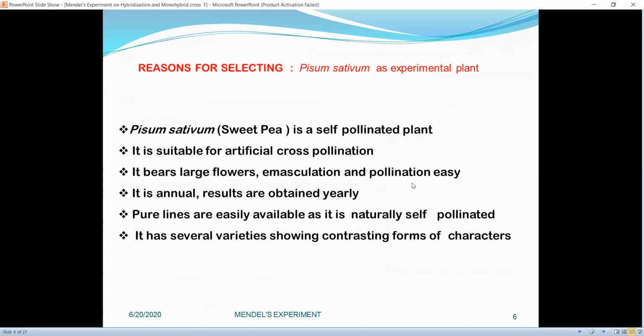Bears large flowers. Emasculation and cross-pollination are easy. It is annual, so the results are obtained yearly. Pure lines are easily available as it is naturally self-pollinated, means there is no chance of mixing up. It has several varieties showing contrasting forms of characters.